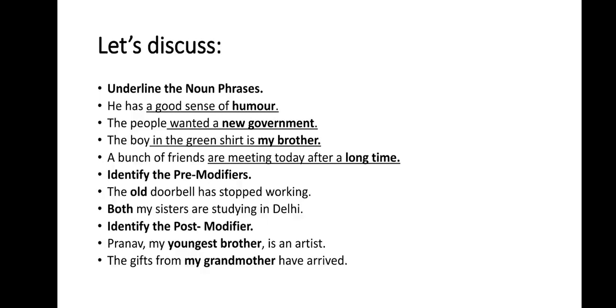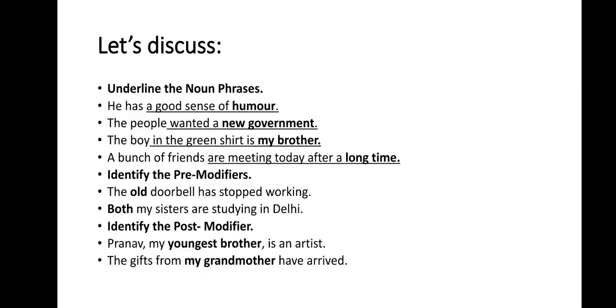Now, let's identify the pre-modifiers. Now, you all know what a pre-modifier is? Pre-modifiers come just in front of the noun. The old doorbell has stopped working. So, what is the noun given here? Doorbell is the noun.